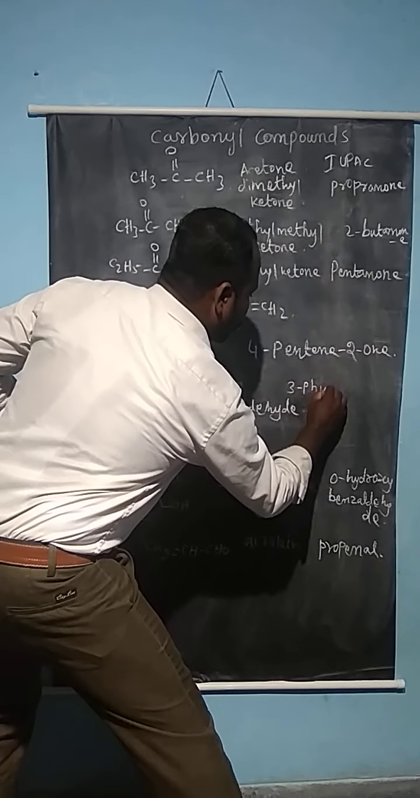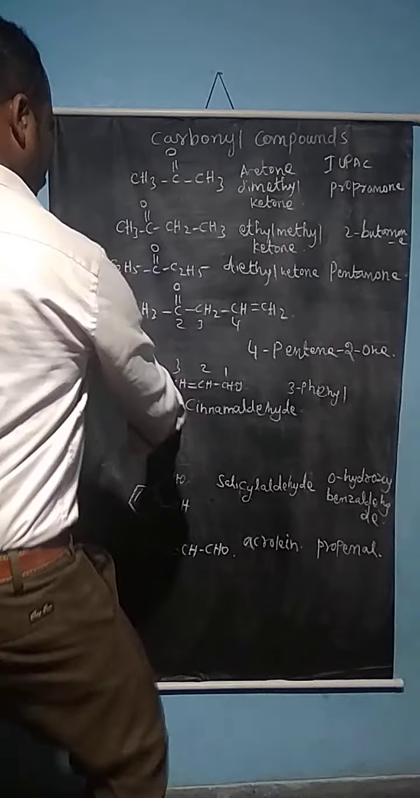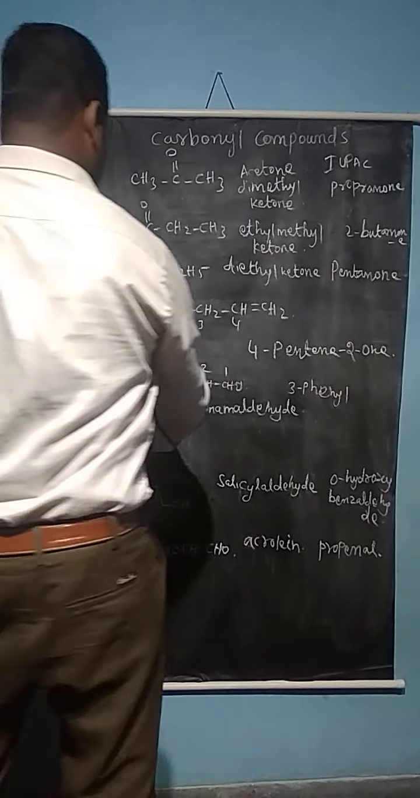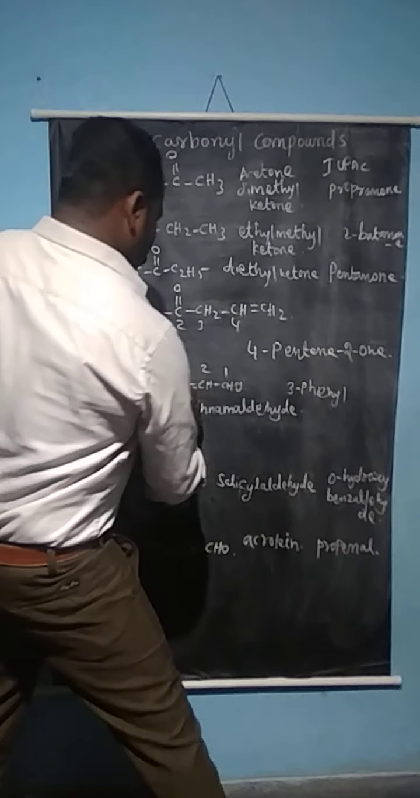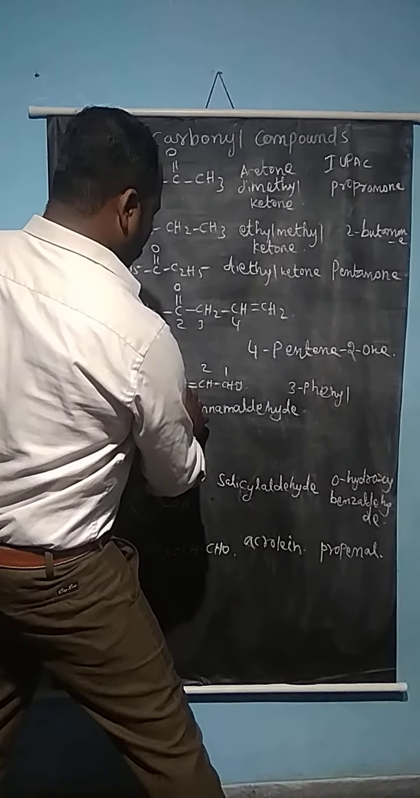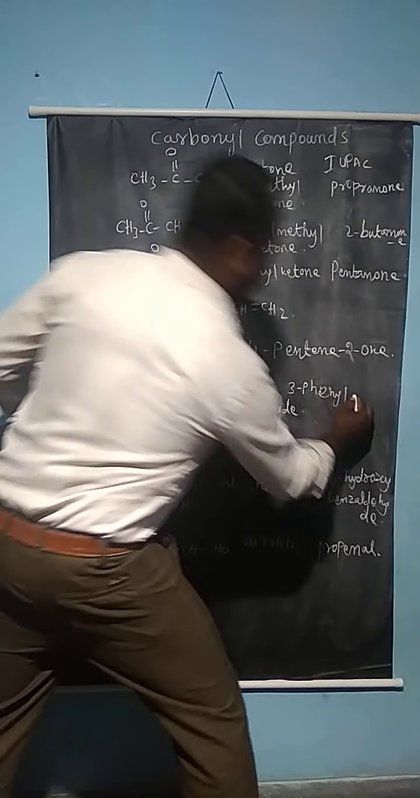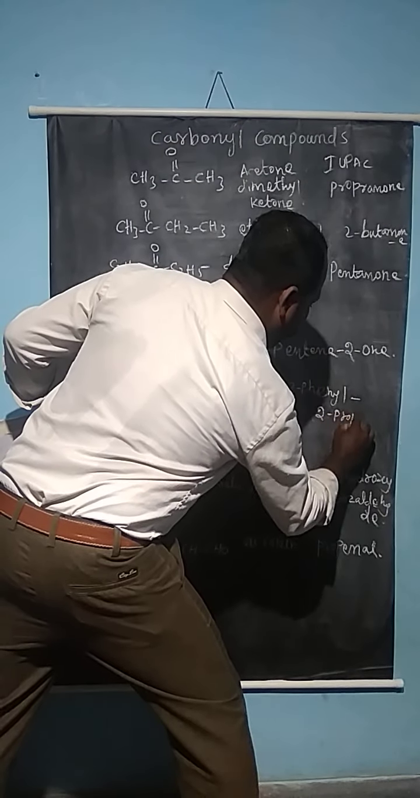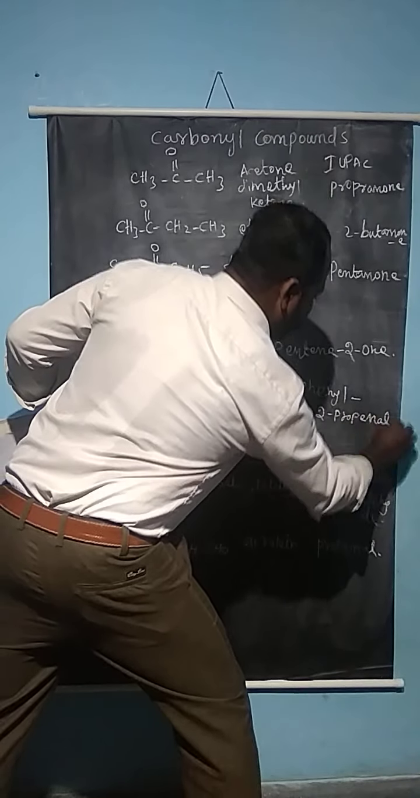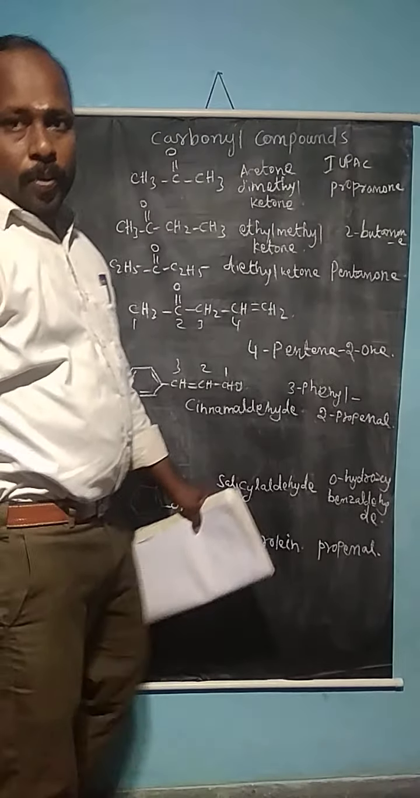3-phenyl. In the third position a phenyl group is present, so 3-phenyl. In the second position the ene compound is also present. So 3-phenyl-2-propenyl. So these are some of the nomenclature of carbonyl compounds.